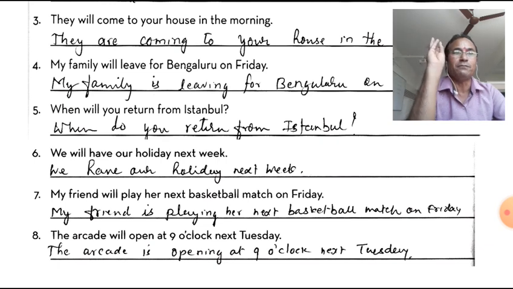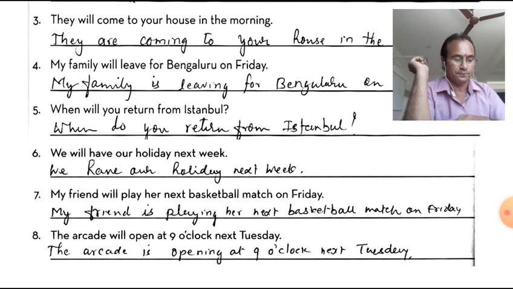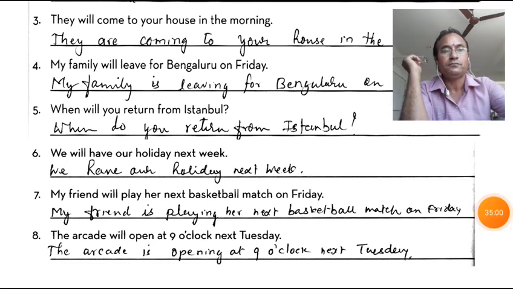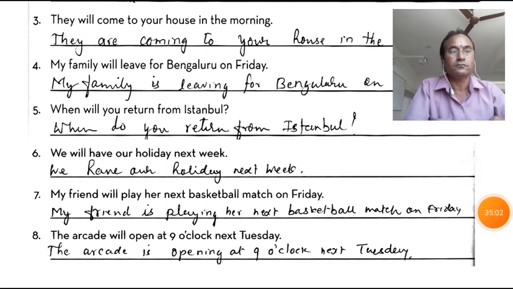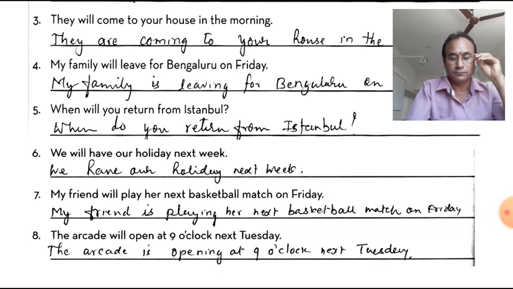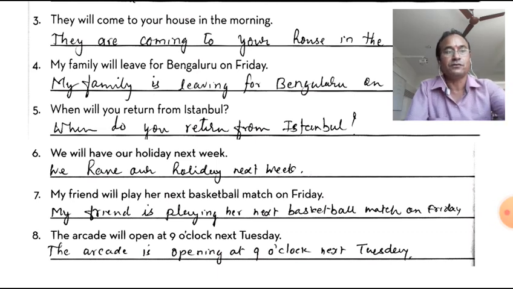We can use I am to go, I am going to go, I am about to go, I will go. So there are many kinds of sentences which can be used for future. Now let's move to the last exercise of the chapter.